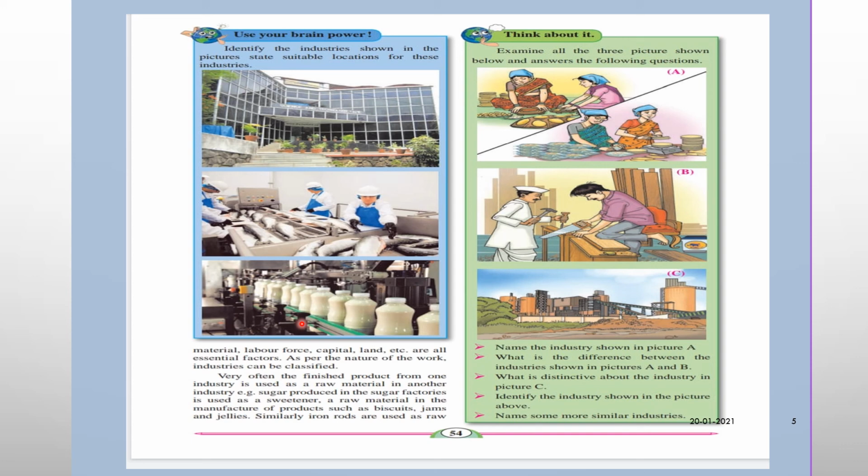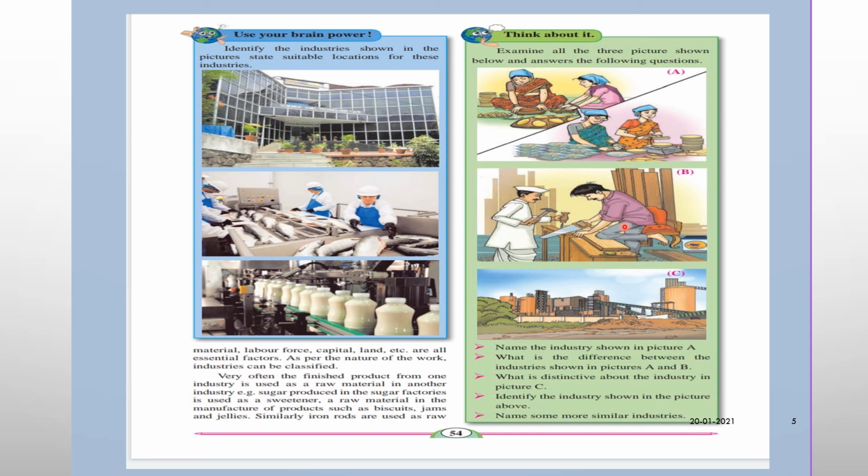Okay, think about it. Examine all three pictures, picture A, picture B, and picture C, and answer the following questions. Name the industry shown in picture A. Which? A papad making industry. Do you like papad? Yes or no? Yes. Okay, so picture A is papad making industry. Next, what is the difference between the industries shown in picture A and B? Industry A requires comparatively less capital, manpower, machinery and space. On the other hand, industry B requires comparatively more capital, manpower, machinery and space.